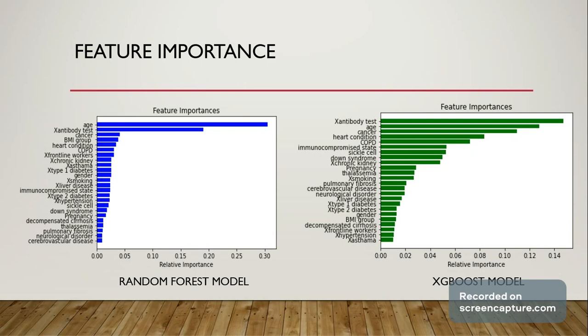As we can clearly see, these are the feature importances of the random forest model, which is to the left, and the XGBoost model, which is on the right. For example, we can note that the feature age has more importance in the random forest model than the XGBoost model, whereas the feature antibody test has more importance to the XGBoost model predictions than the random forest model predictions. And this goes respectively for each of the 24 factors which have been noted in the figure.